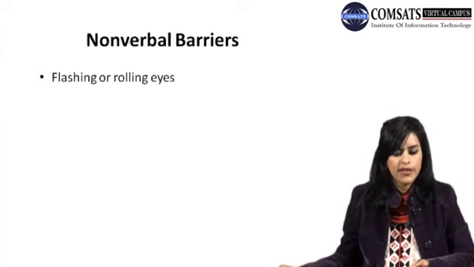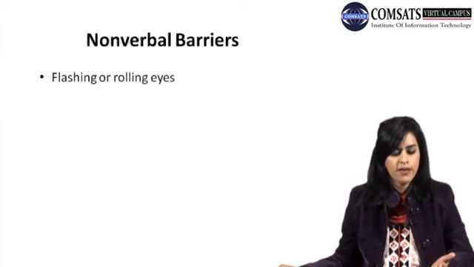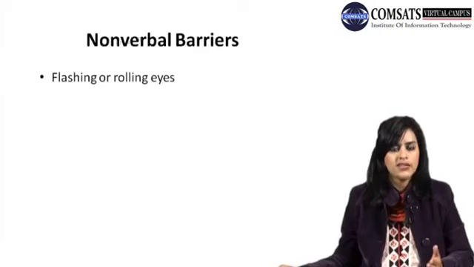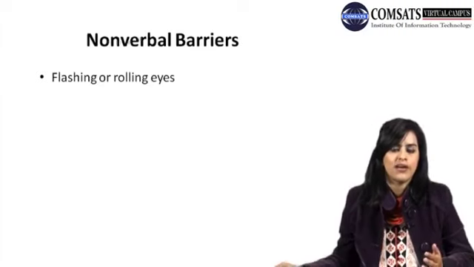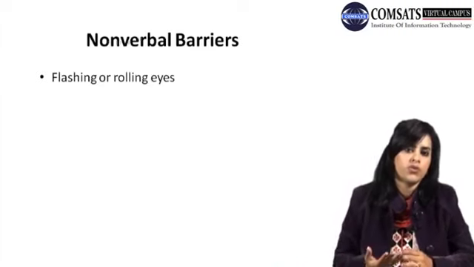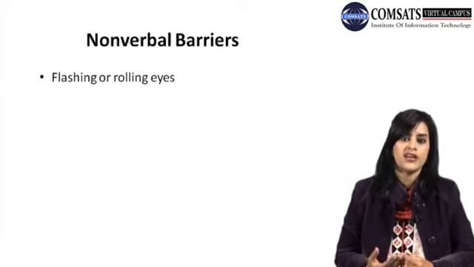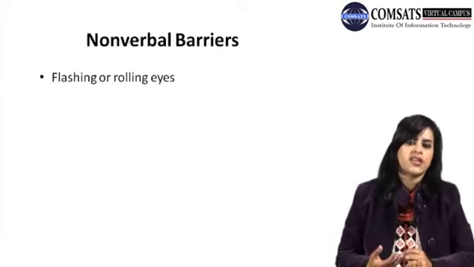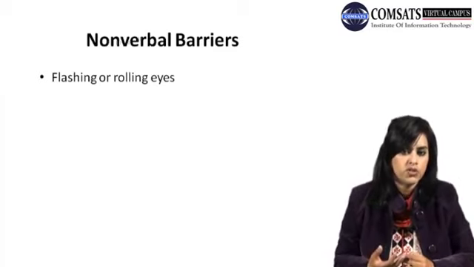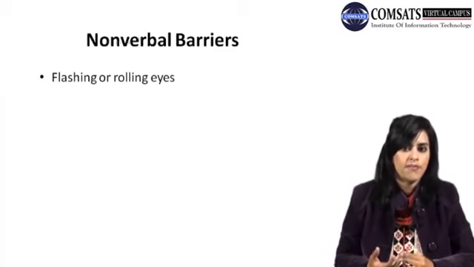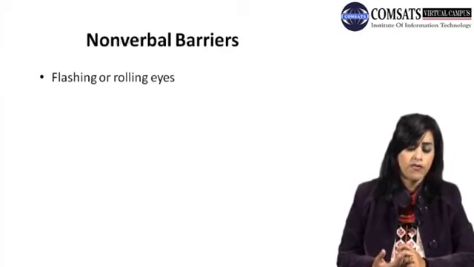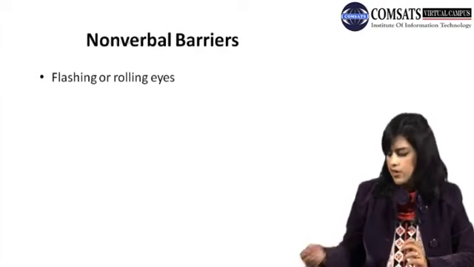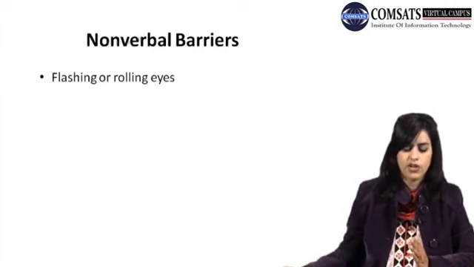Now there are some non-verbal barriers. Flashing and rolling eyes. Sometimes your eyes are flashing and sometimes your eyes are rolling. You are rolling your eyes to show that you are least interested in the topic, or maybe you did not understand anything. If you have flashing eyes, the next person may take it as you being confused, or blank, or maybe happy. So these kinds of expressions, or this kind of non-verbal behavior, lead to a barrier in communication, because the next person does not understand your response.